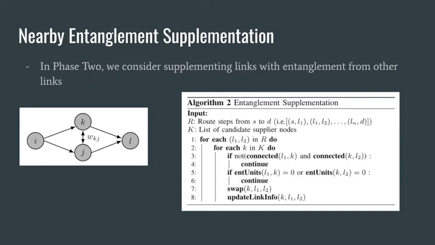Here we see a simple network of 4 nodes. If we consider node I sending a message to node L through node K, then entanglement from the bottom links can be moved to the upper links using one entanglement swap. We write an iterative algorithm to perform this in general.